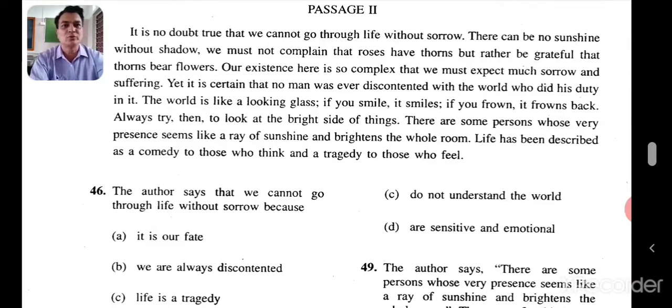It is no doubt true that we cannot go through life without sorrow. There can be no sunshine without shadow. We must not complain that roses have thorns, but rather be grateful that thorns bear flowers. Read slowly. Our existence here is so complex that we must expect much sorrow and suffering. Yet it is certain that no man was ever discontented with the world who did his duty in it.